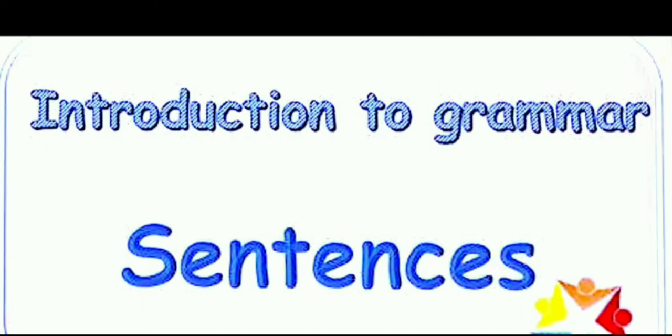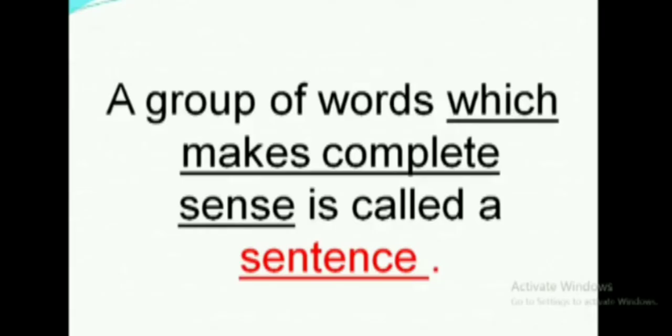Now, let us quickly revise what we studied in this video. We studied about the sentence. A sentence is a group of words that is arranged so as to make complete sense. So, we arrange the words in a proper order and it becomes a meaningful sentence.